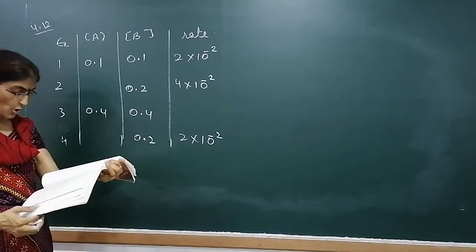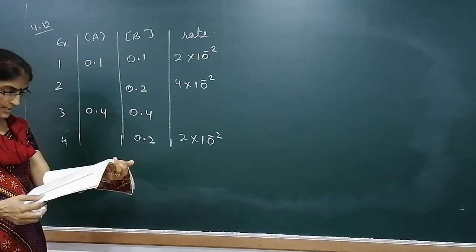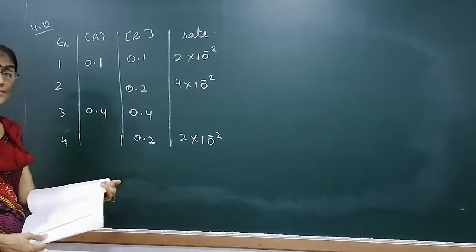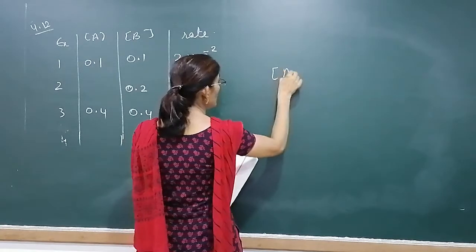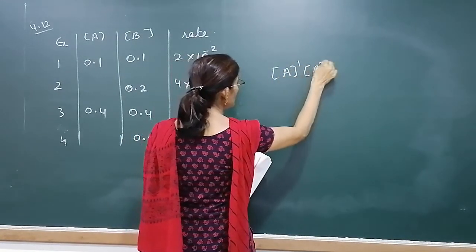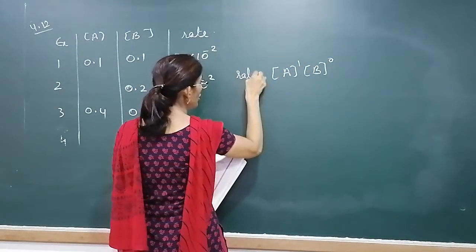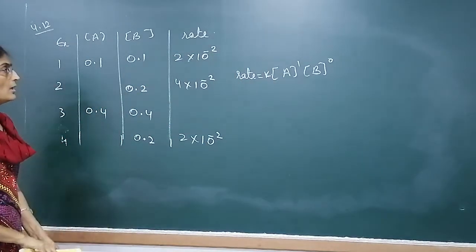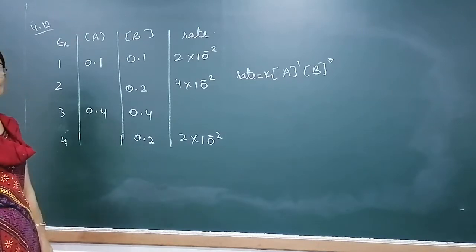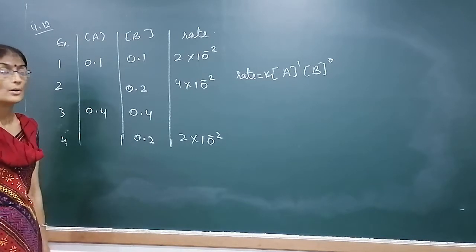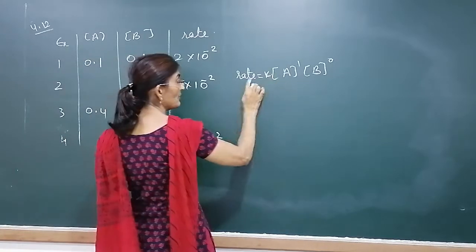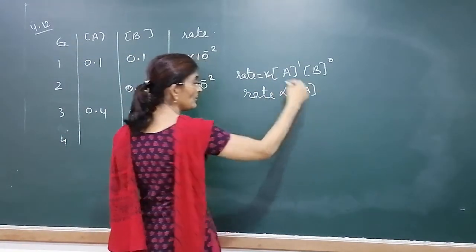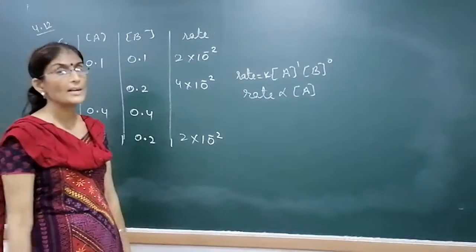It is given that first order with respect to A and zero order with respect to B. This is rate law given. We have to fill the blank. If you change the concentration of B, the rate will not change. But if you change the concentration of A, then rate will change proportionally. Directly proportional to the concentration of A. What it means? If you double the concentration of A, the rate will double.